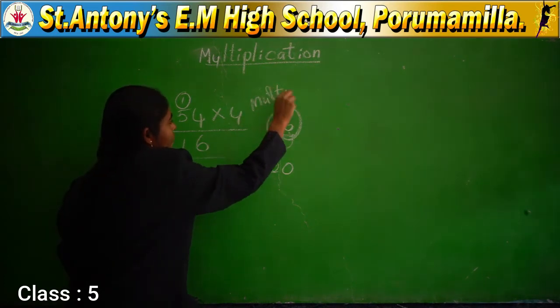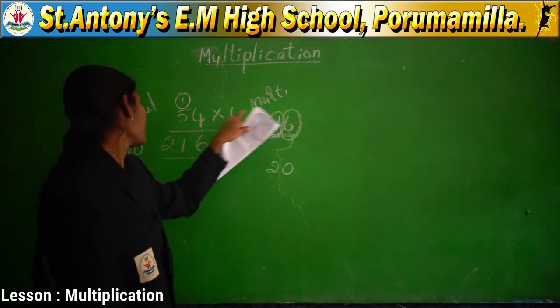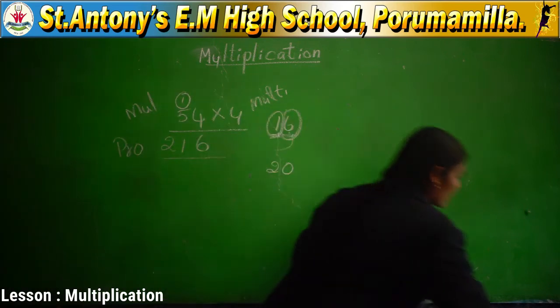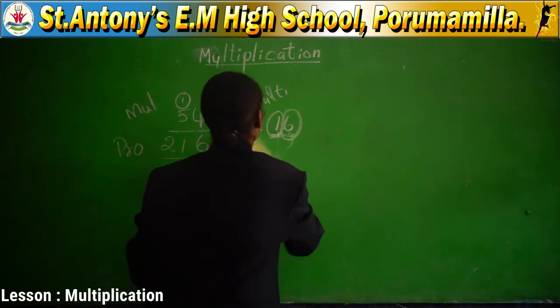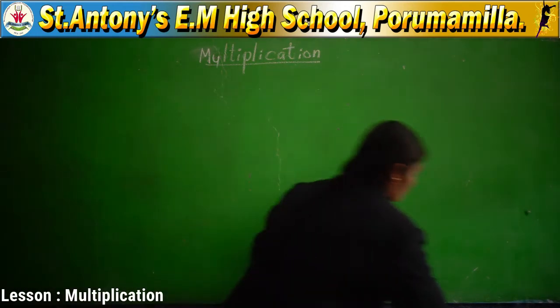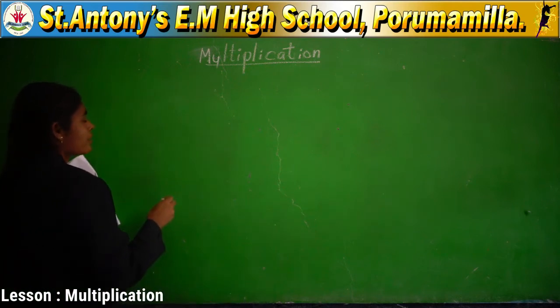Okay, is it clear for everyone? Multiplicand, multiplier, product. This is single digit multiplication. Come to the next point. Double digit, 2 digits.